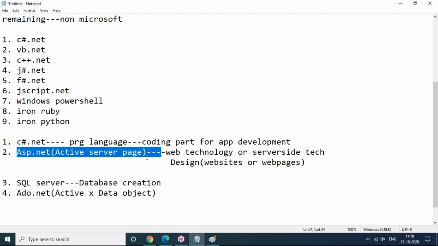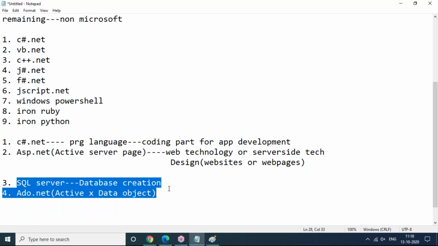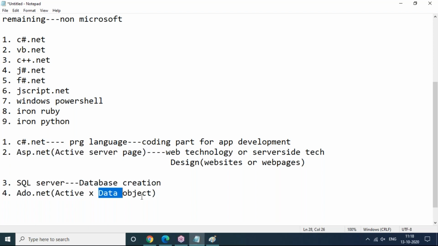In ASP.NET, we will cover website designing and website implementation with logic, 3-tier architecture. We will discuss database connectivity. SQL Server is a back-end application. ADO.NET is the communication between front end and back-end application. Here one thing I need to tell you clearly. Those who are already familiar with Java, I'm saying this according to them.